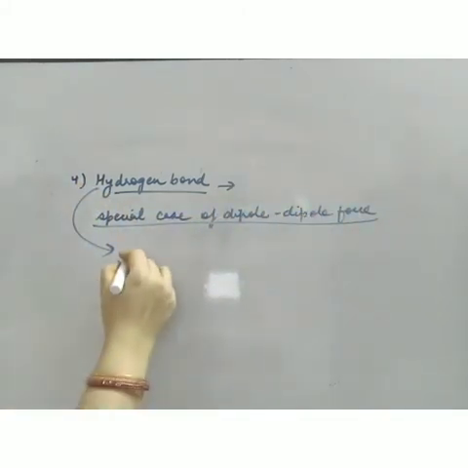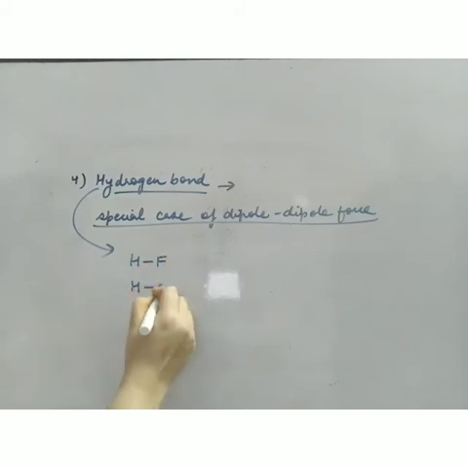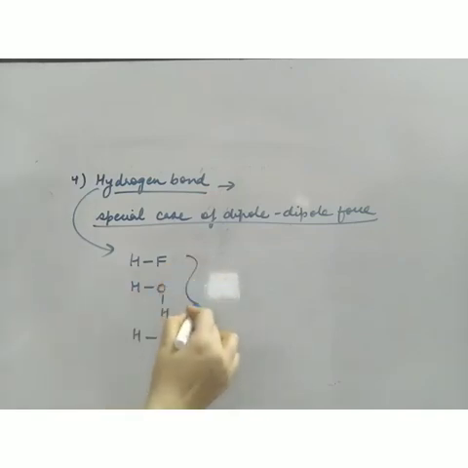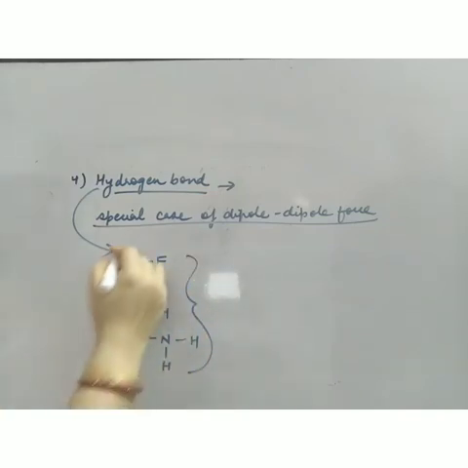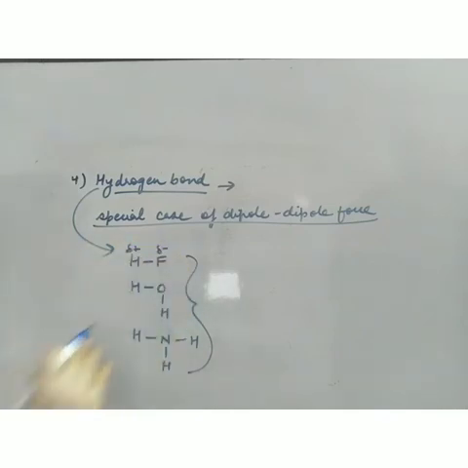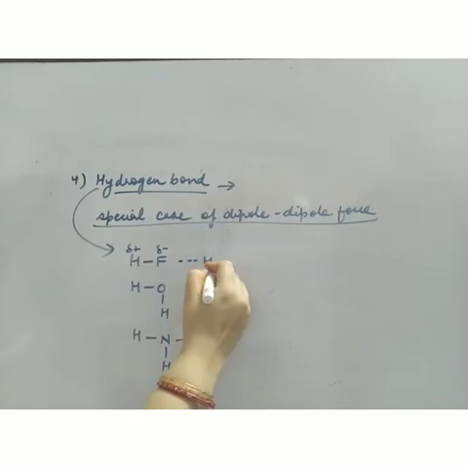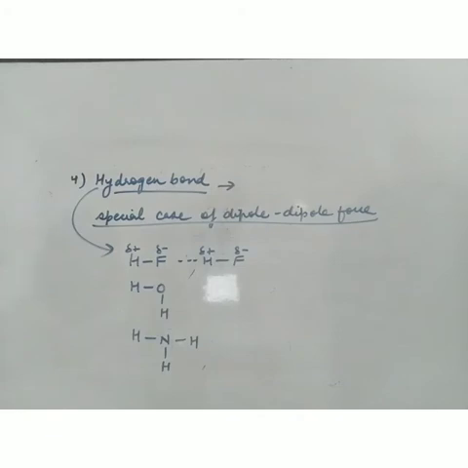In those molecules where hydrogen is attached to fluorine, hydrogen is attached to oxygen, or hydrogen is attached to nitrogen. So now what will happen? Now it is del plus, it is del minus. So there will be some attractive force like this. So hydrogen bonding is considered as a special case of dipole-dipole force, where hydrogen atom is bonded to highly electronegative elements like fluorine, oxygen and nitrogen. So this is also considered as a type of intermolecular forces, but it is not found in all the molecules. Only in a limited number of molecules it exists.